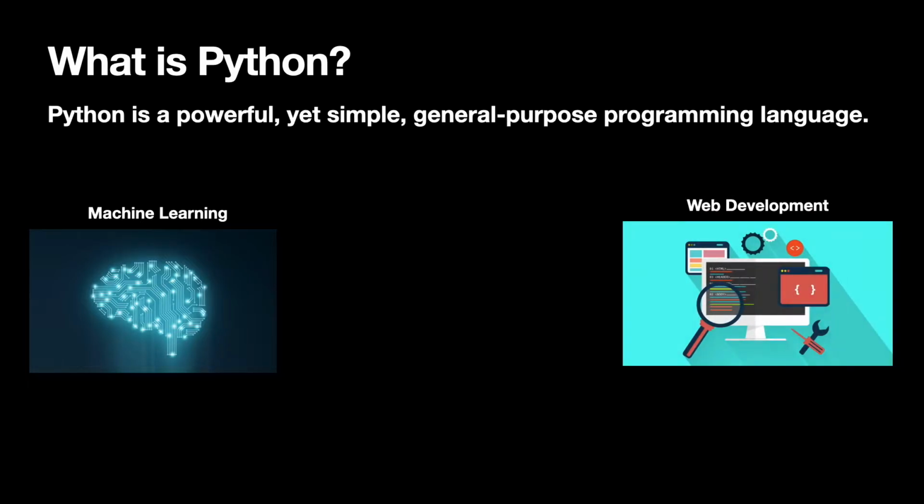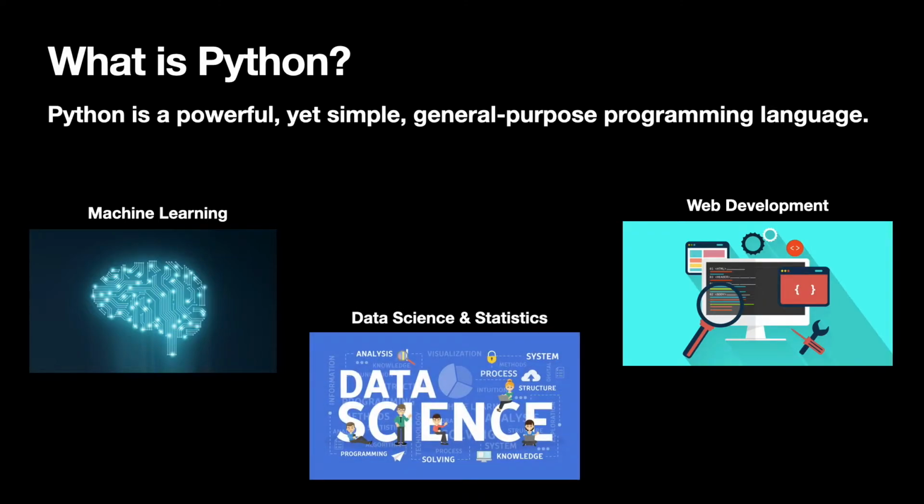Web development, which is the creation of static websites and web applications through Django and Flask, which are Python frameworks. And the most important of all, data science and statistics, which involves the analysis of data and how we're going to apply that to solve problems. Alright, then let's get started with what we're going to do today.